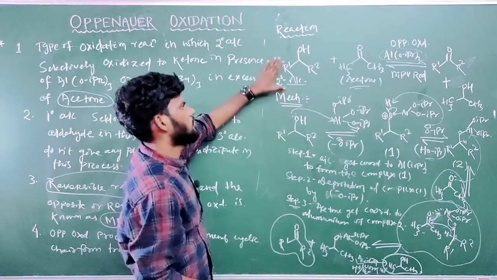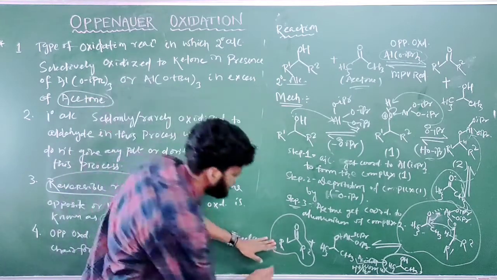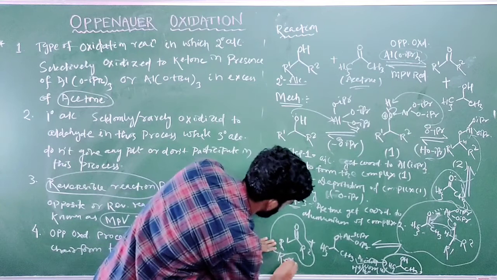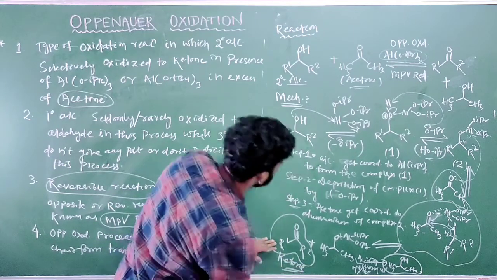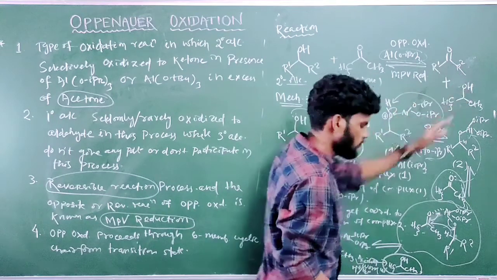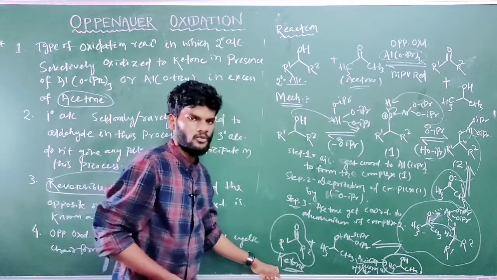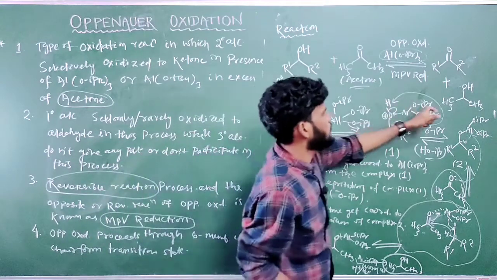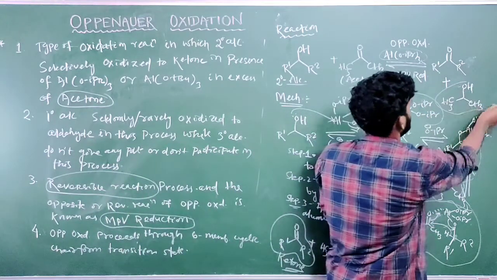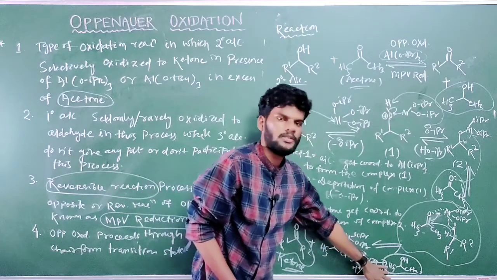This is a secondary alcohol, and here we get our product, what? Ketone. Oxidation of secondary alcohol, we are getting what? Ketone. Just match the reaction with the mechanism. We are getting one ketone, R1 C double bond O R2. Here you can see R1 C double bond O R2. This is the ketone we are getting, and another product is alcohol, a 2 degree alcohol. Here also we are getting a 2 degree alcohol.